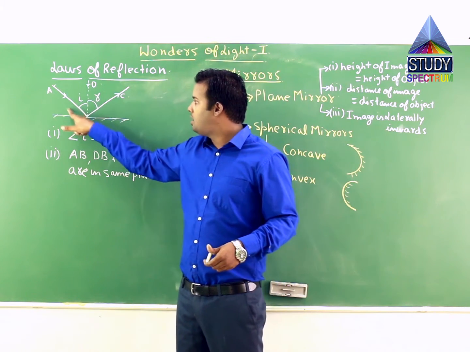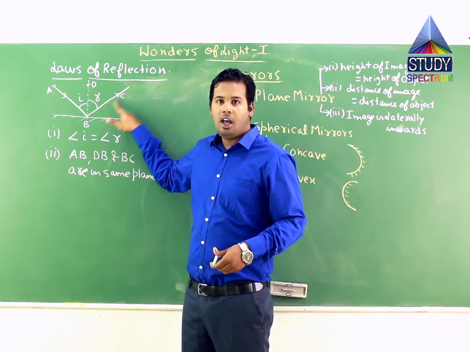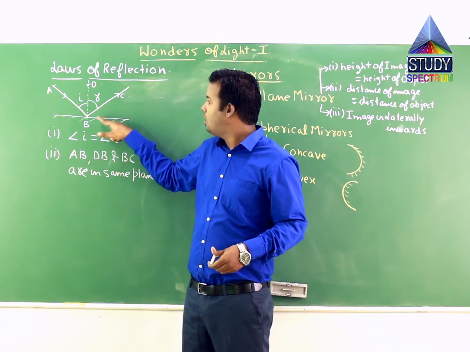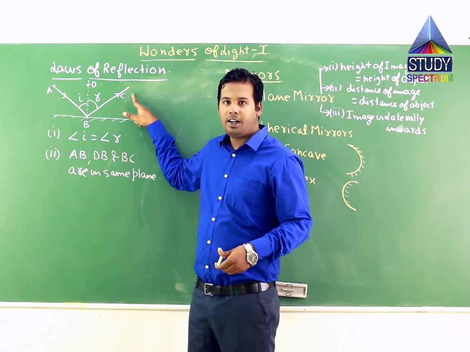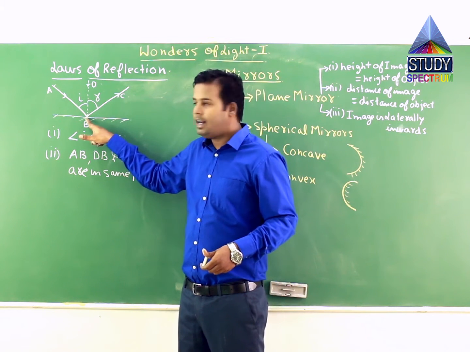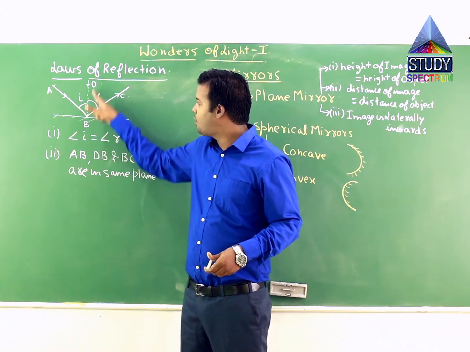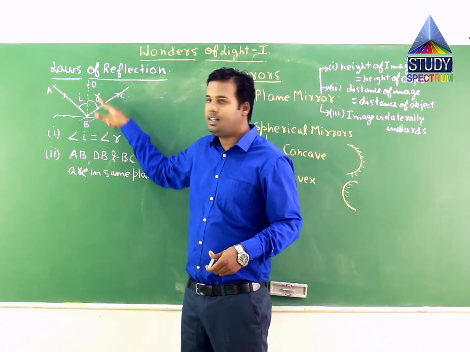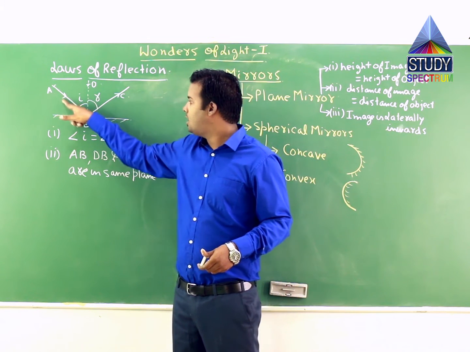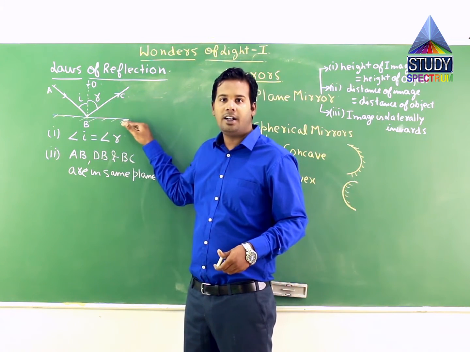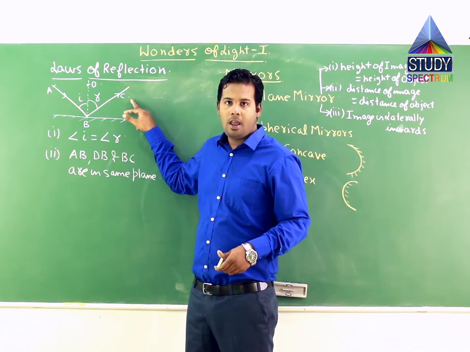AB is the incident ray, and after reflection BC is the emergent ray, correct, or reflected ray. AB is the incident ray, BC is the reflected ray. The point where it hits the surface, I have drawn a perpendicular which is BD, correct. So BD is a normal at the point where this incident ray hits the reflecting surface, and BC is the reflected ray.